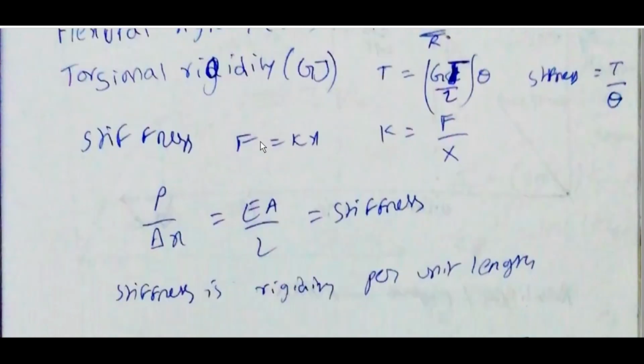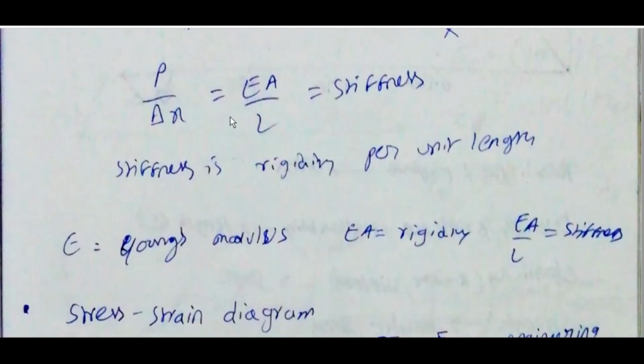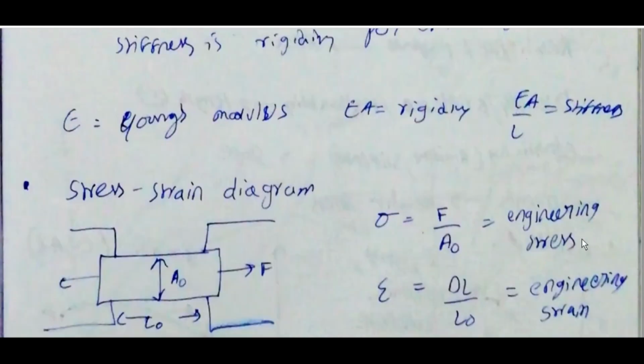Stiffness: F is equal to Kx, so K is equal to F by X, which is P by delta X, equal to EA by L. Stiffness is rigidity per unit length. E is Young's modulus, EA is rigidity, and EA by L is stiffness.